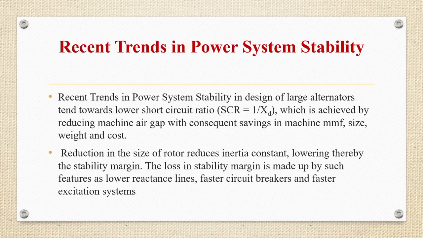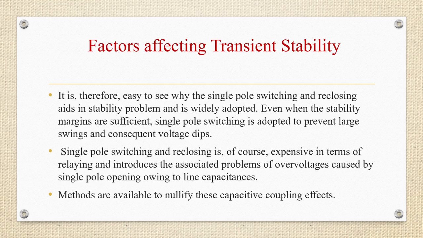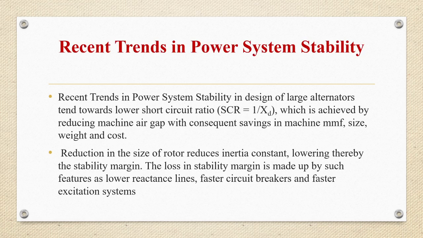So these were the factors affecting the transient stability. Now let us see the recent trends in power system stability. Recent trends in power system stability and design of large alternators tend towards lower short circuit ratio, that is SCR equal to 1 by XD, which will be achieved by reducing machine air gap with consequent savings in machine MMF, size, weight and cost.